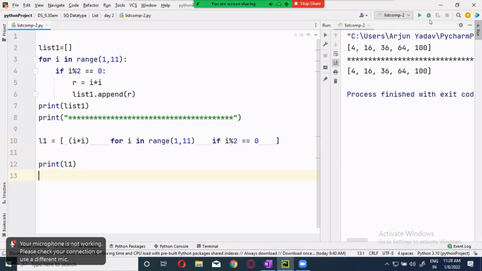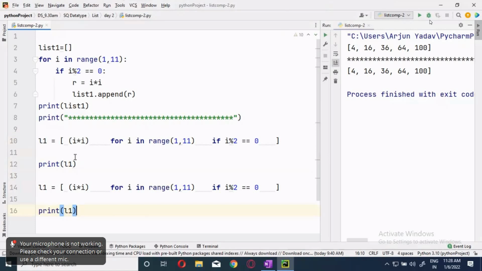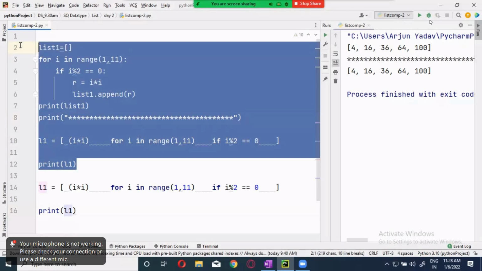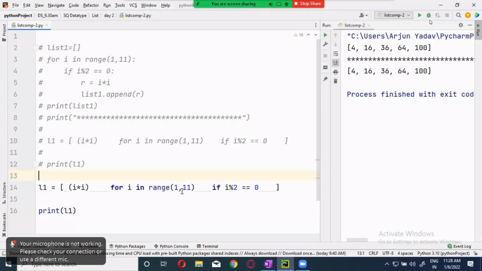Now, suppose you want to find a number which is divisible by 3 and which is an odd number, or which is divisible by 3 and 5, both. I don't want to use the AND operator. I want to use the number which is divisible by 3 and 5. So how will I do it? Now I'm going to comment this one. See, the first condition is this one. It should be divisible by 3. Okay, if it is divisible by 3, I'm doing the squaring of that.